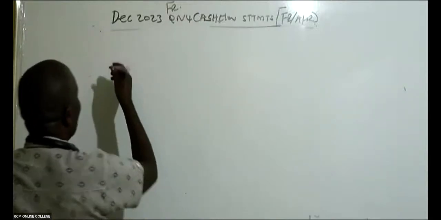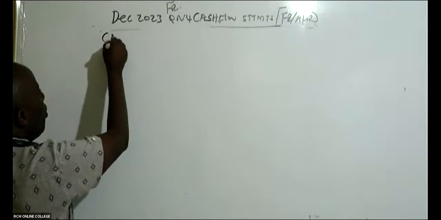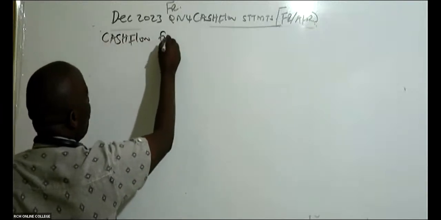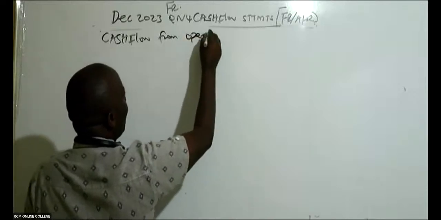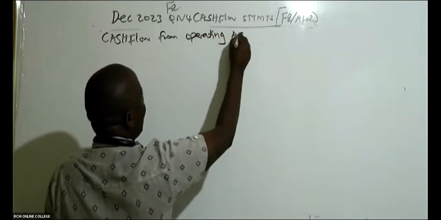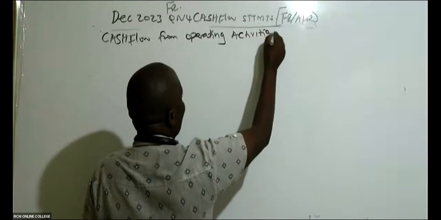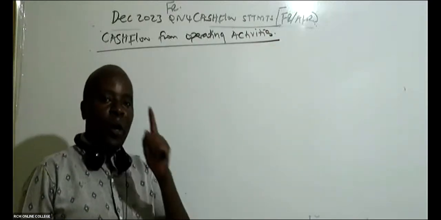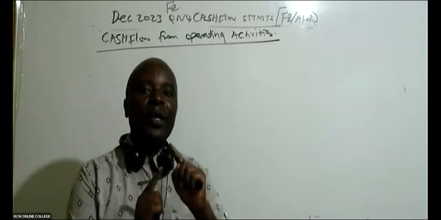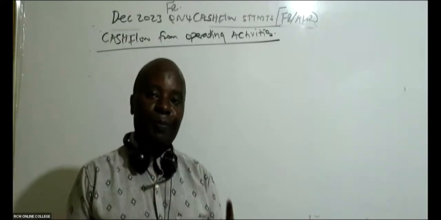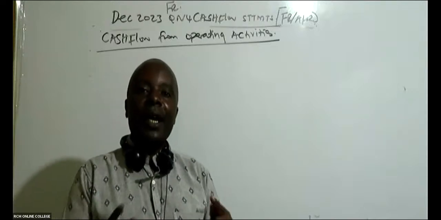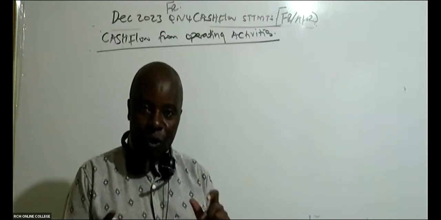The first section will be cash flow from operating activities. So we have in this case 3 sources of our cash flows. We'll have cash flow coming from our day-to-day operations. We are selling, there's a cost of sales, I mean, our day-to-day cash flows.